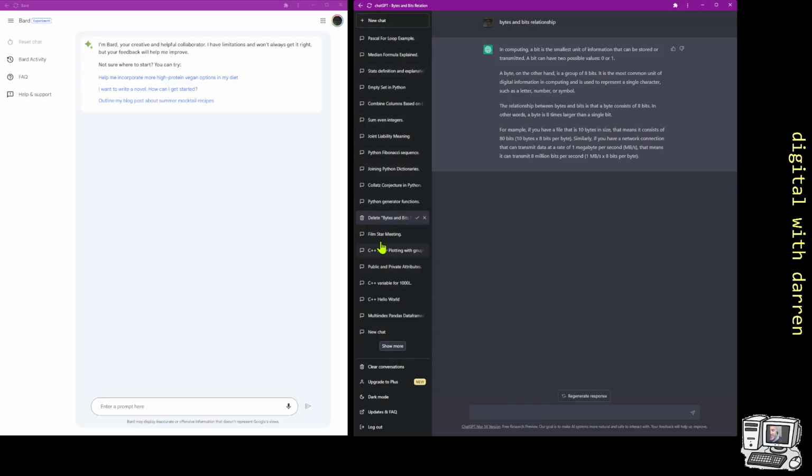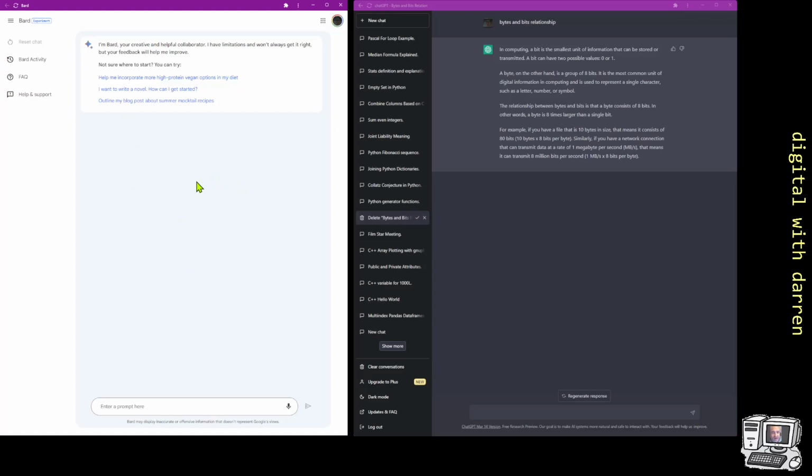It seems to have dumped a lot of stuff into my GPT. I could do clear all conversations, but I won't for now. Let's just keep it open. So I've got a new chat open here, and I've got a new chat on the Bard. So Bard is coloured in the light colour.